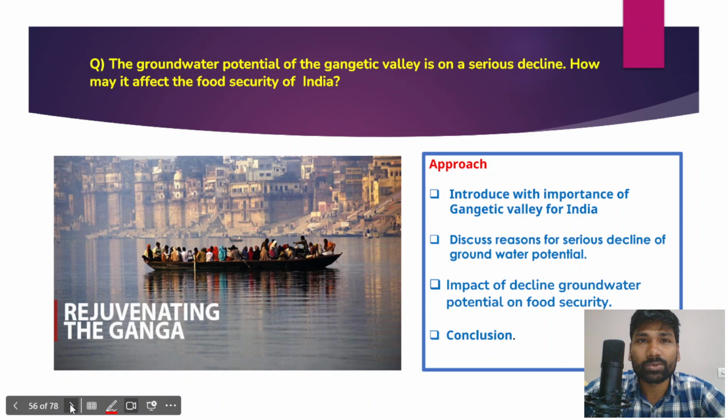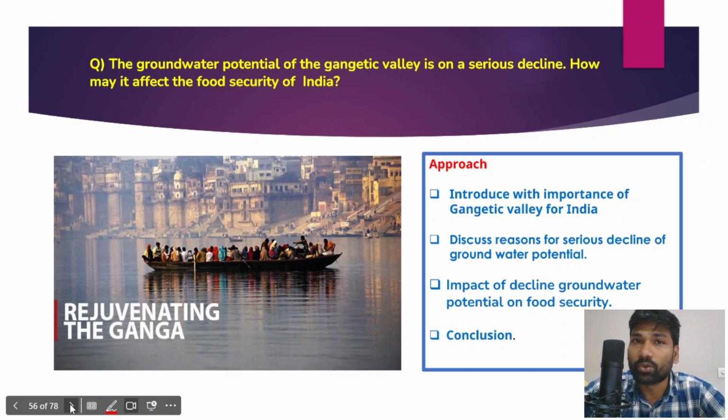But in recent times, due to various factors, the river Ganga and its tributaries and overall Gangetic Valley have been experiencing a decline in water levels, and poor quality of water, which would further impact the groundwater tables in the valley region.